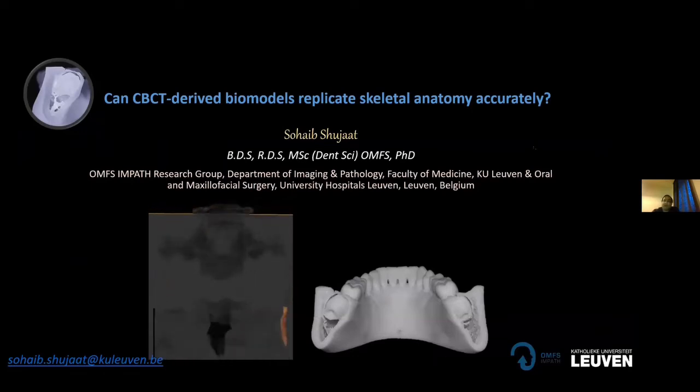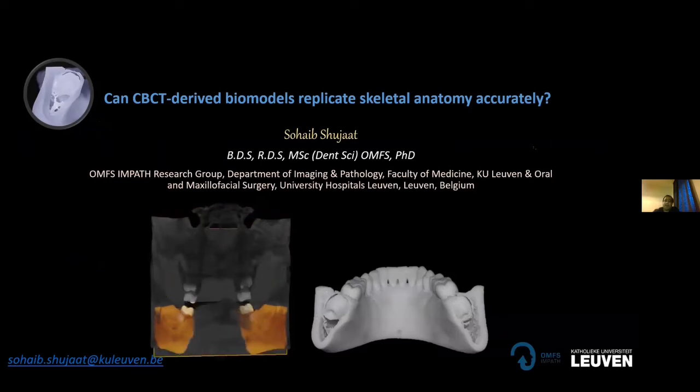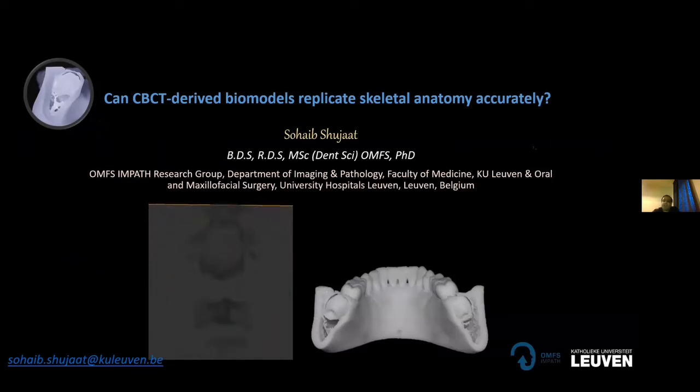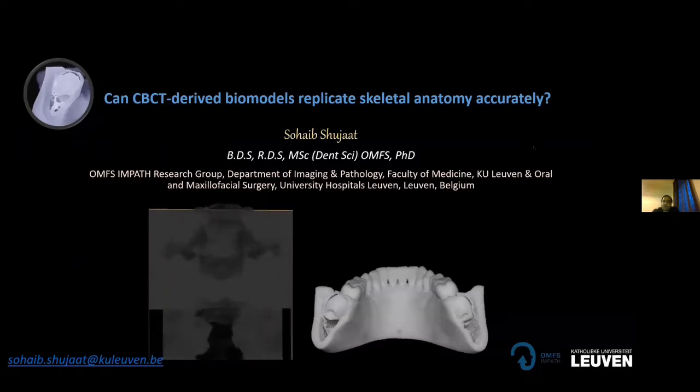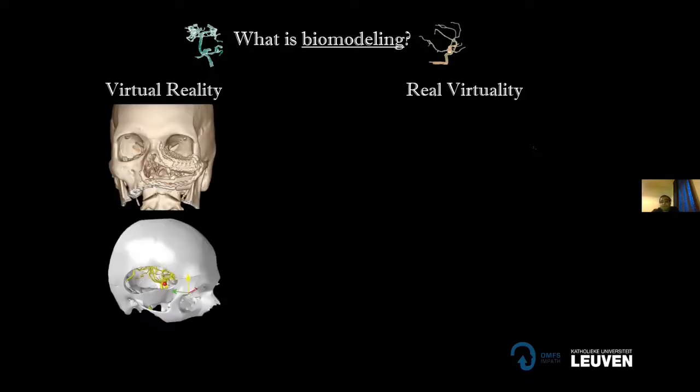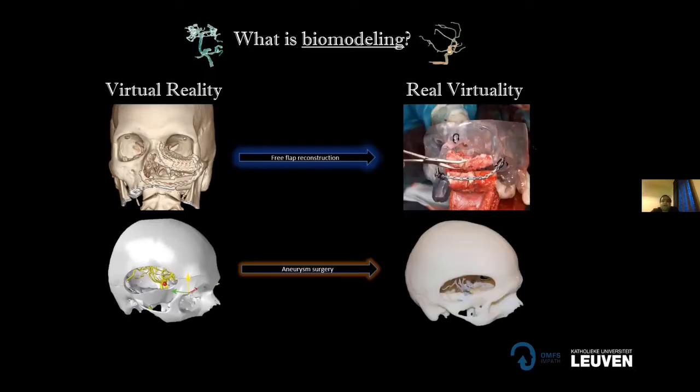Today we are going to be talking about whether CBCT-derived biomodels can replicate skeletal anatomy. There are going to be two objectives regarding this. We are going to go into the details later on. Before we go into the details, we need to know what biomodeling is. First we have the model, which we have on the computer screen. Then we print it into a proper anatomical structure.